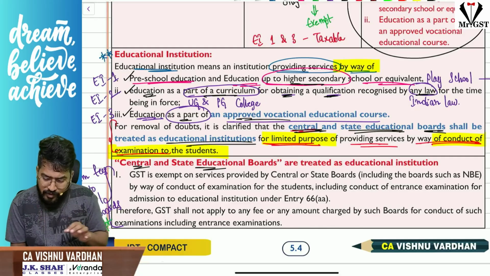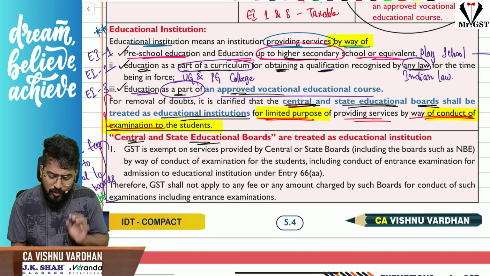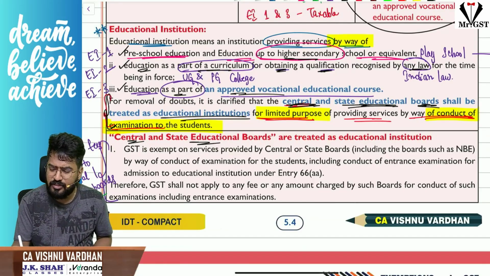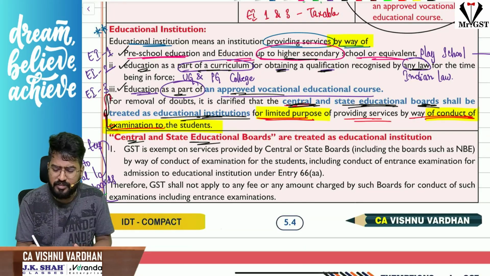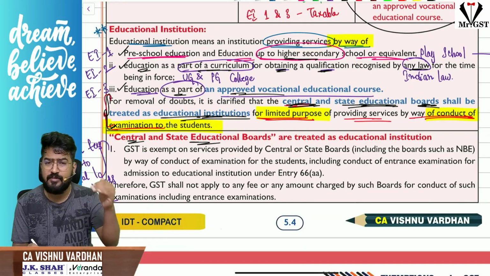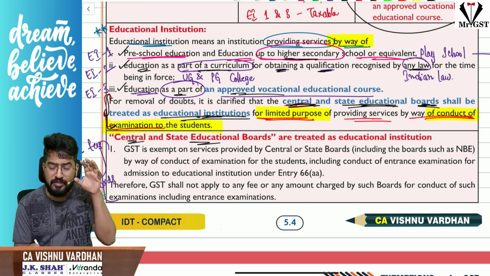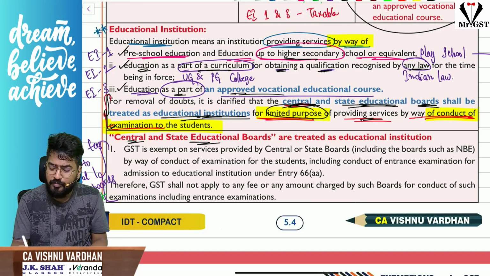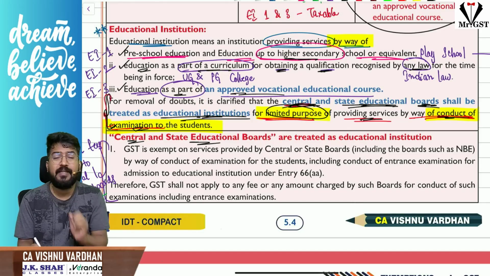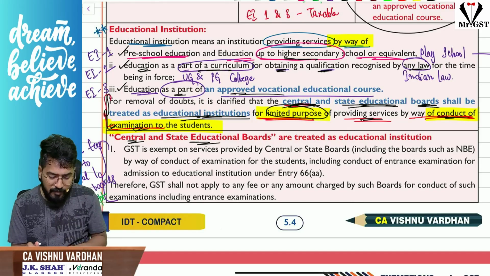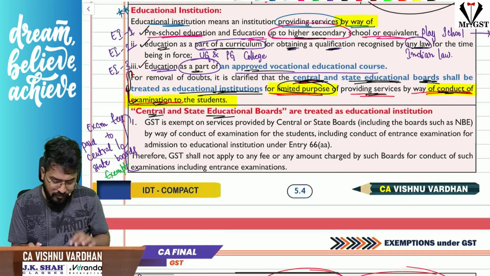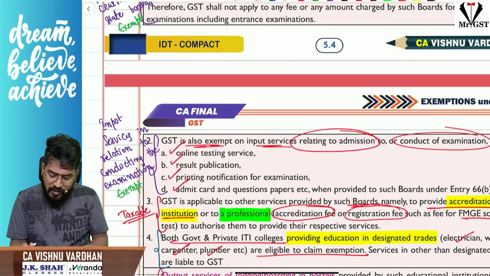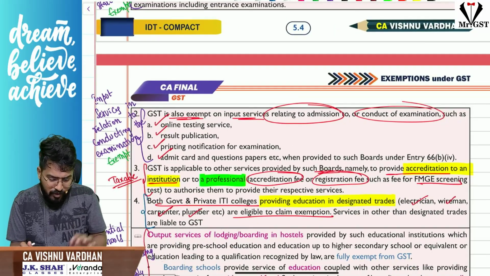Fine. Now, one interesting point is that central and state educational boards are also treated as educational institutions, only for a limited purpose. That means your CBSE, state boards, etc. Those boards are treated as educational institutions only for the limited purpose of providing services by way of conducting examinations to students. Apart from that, they cannot be treated as educational institutions. That is why exam fees paid to the central or state boards are exempt under GST.